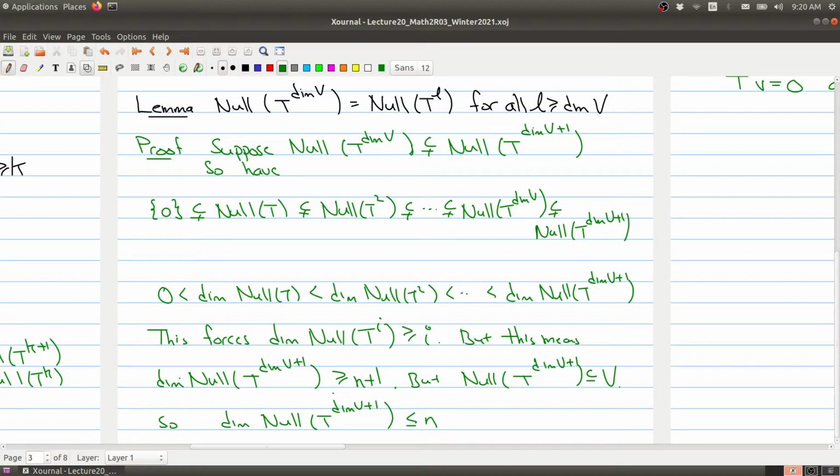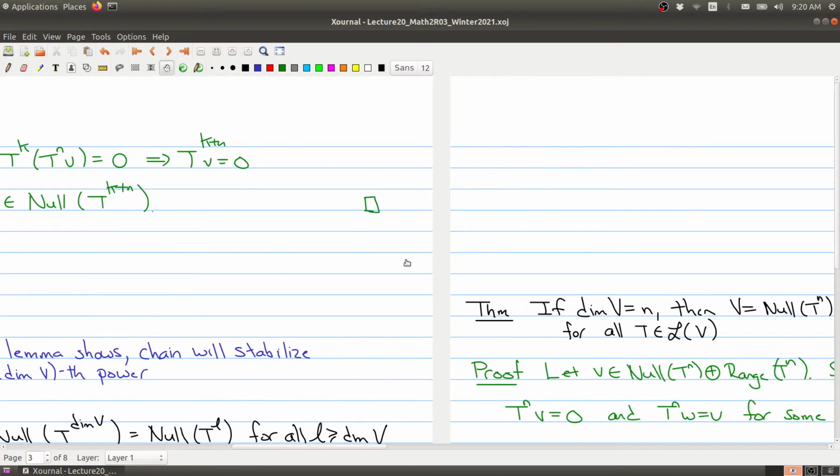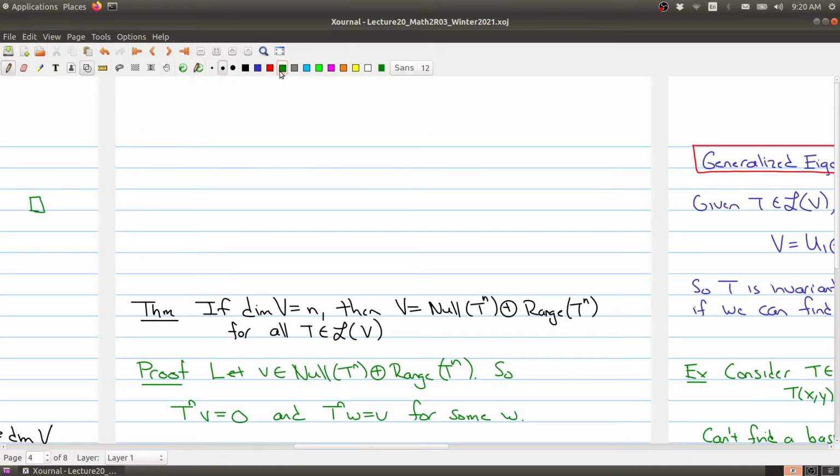So we have these two statements, this inequality and this inequality, and you can't have both of them true at the same time. So we have a contradiction.